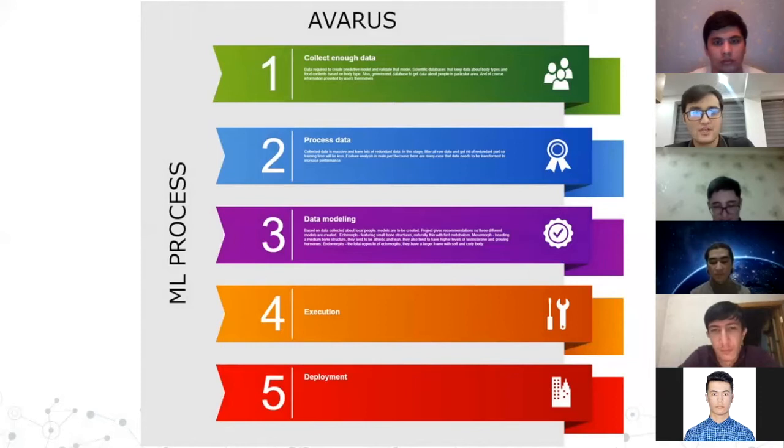And the third step is data modeling. We created three different models based on body types, and data is trained separately in three different model types. So execution and deployment is the last step. There are different body types, so that's why different diet plans are recommended to them differently.